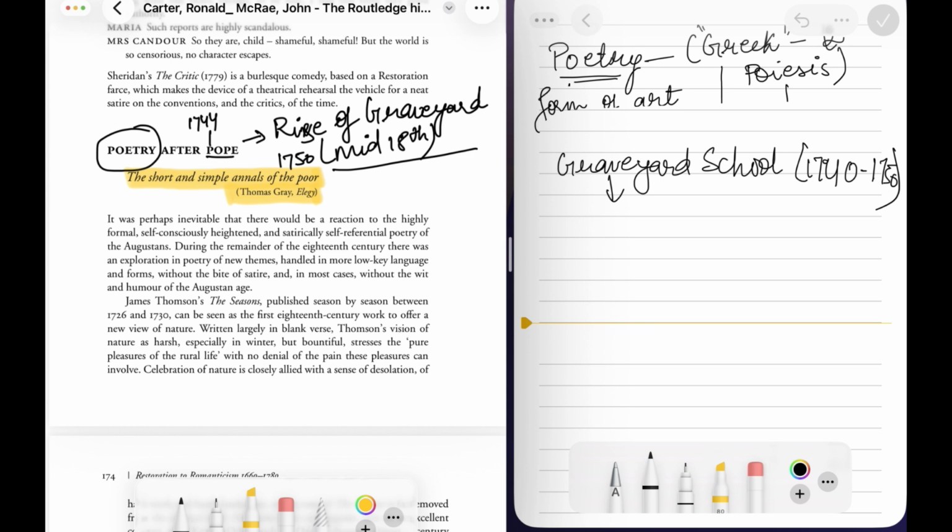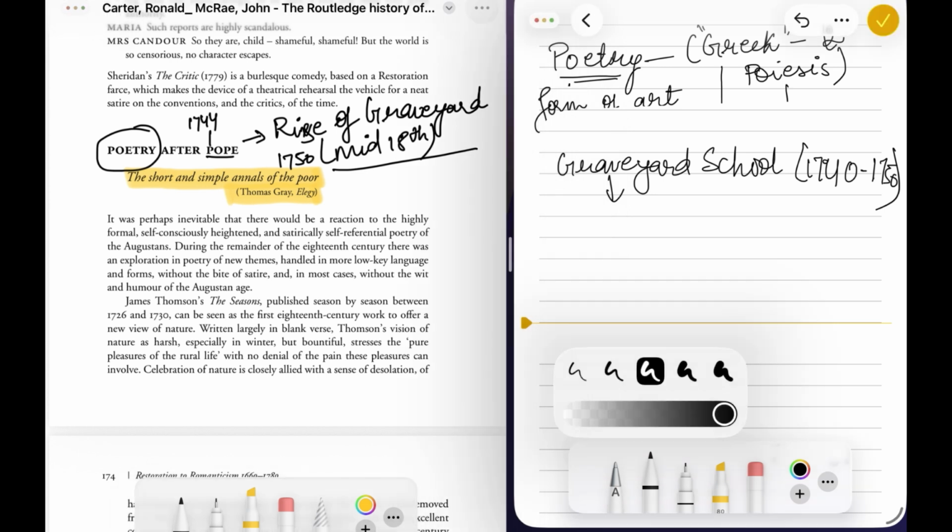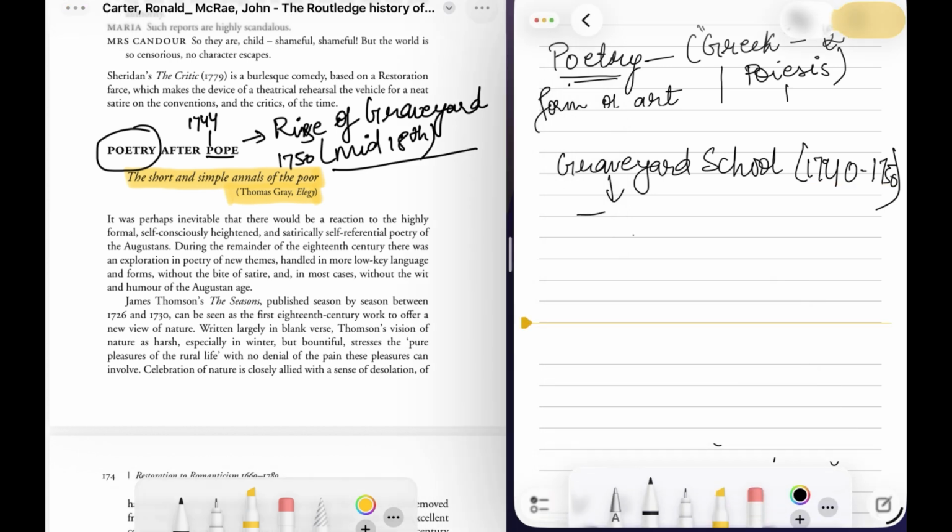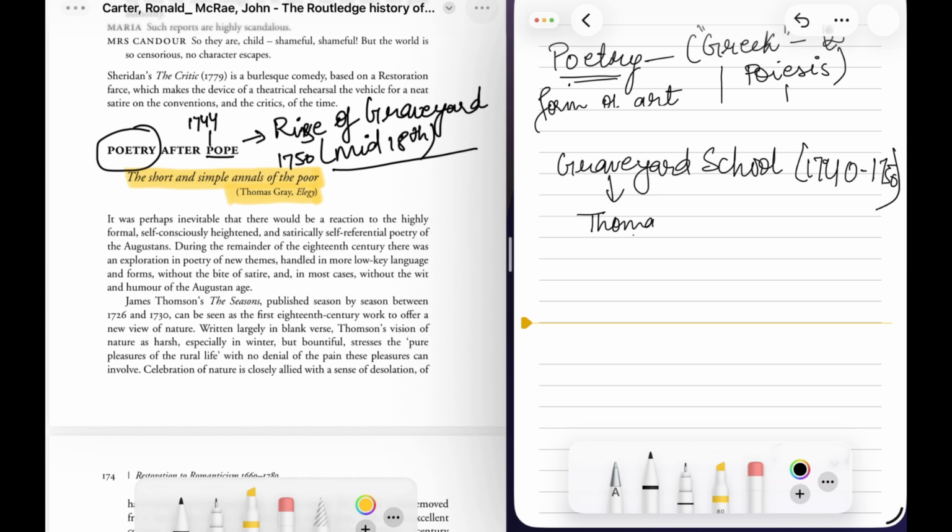That's why they have said poetry after Pope. It means from 1740 to 1750 there was the rise of graveyard poets. Thomas Gray, who is the famous author of this school and the writer of this book, Routledge History, has taken Thomas Gray's famous line from the Elegy. He quotes in that line, "the short and simple annals of the poor."